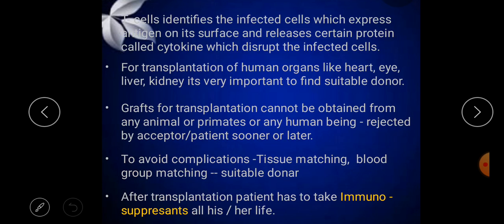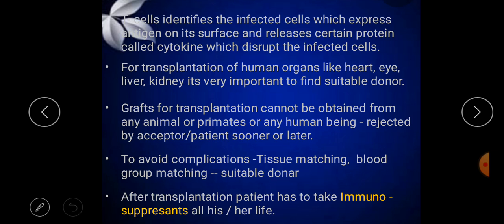They identify the infected cells which express the antigen on their surface and release certain proteins called cytokines, which disrupt the infected cells. This function is all done by the T lymphocyte cells.